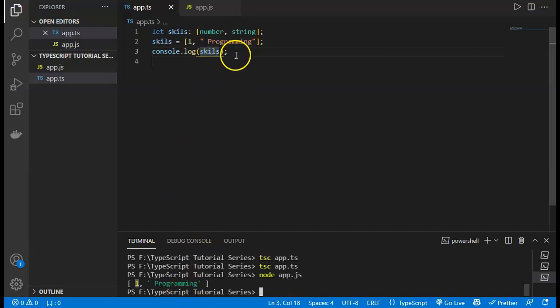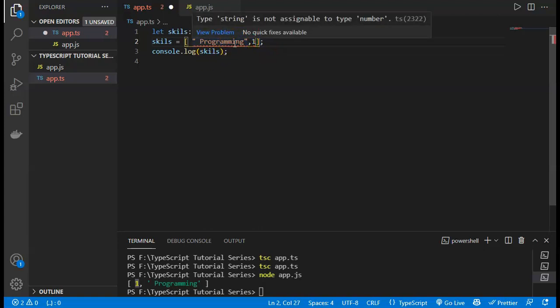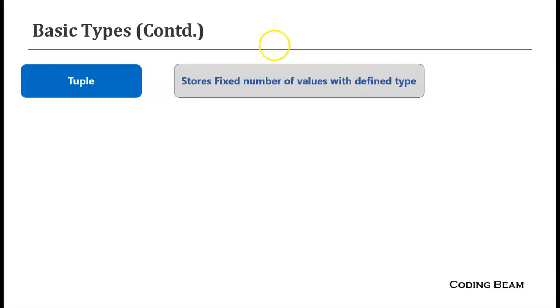So now the skills are there, and if we change the order of the elements, then it will give us an error. If I define programming first here, you will see it gives us an error, because the first value will always be a number, and this time we are defining a string. You will see the type string is not assignable to type number, so it gives us the error. So these are the concepts of tuples.